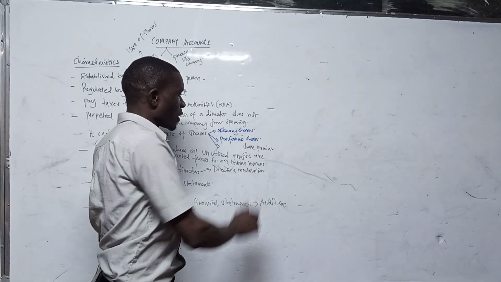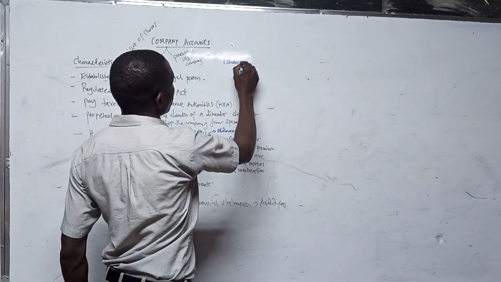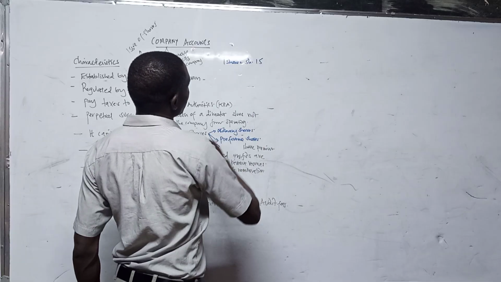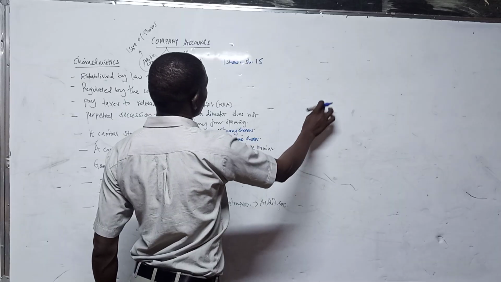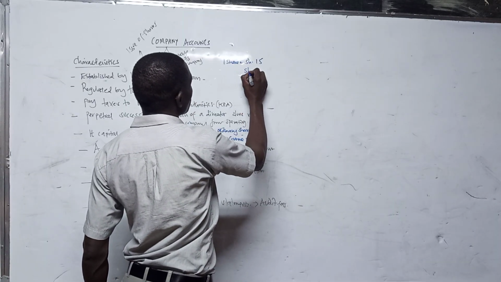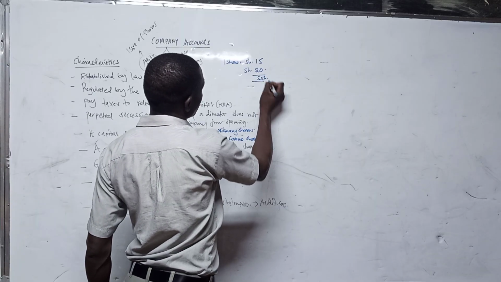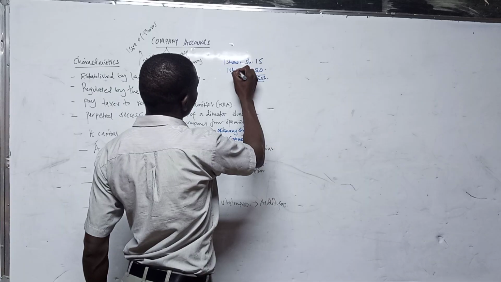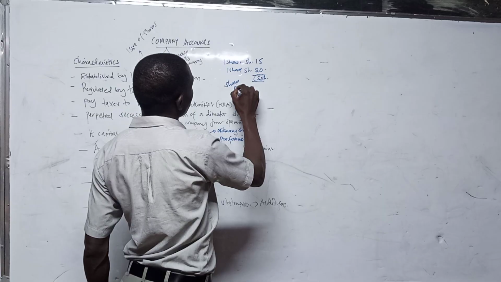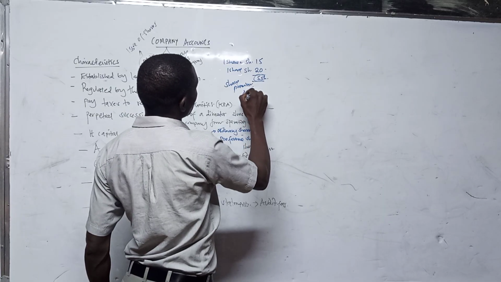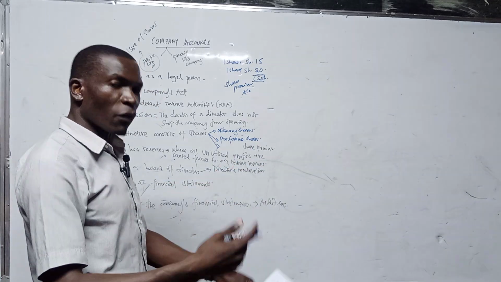Share premium is a case where, if one share is going for Kenya shillings 15, and the company issued some of the shares to the public at a value of 20, it means there's a difference of 5 shillings on top of one share. That difference of 5 shillings goes to an account that is called the share premium account. In other words, it's an extra on the par value of the share.